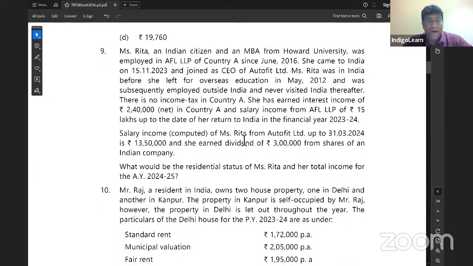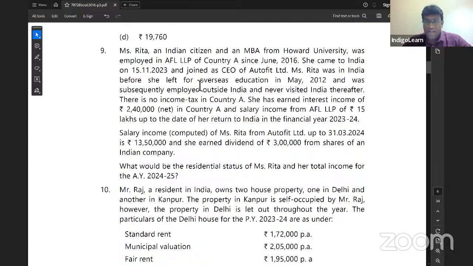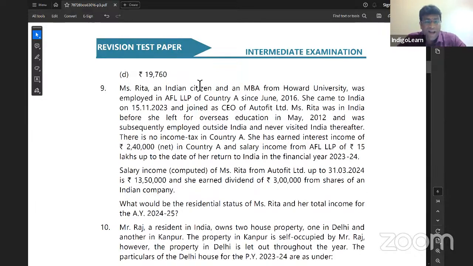Now let me proceed to discussion about the practical based questions other than MCQs, my dear friends. Miss Rita, an Indian citizen and an MBA from Howard University, was employed in AFL LLP of country A since June 2016. She came to India on 15/11/2023 and joined as the CEO of AutoFit Limited. Rita was in India before she left overseas for education in May 2012 and was subsequently employed outside India. So after 2012, she is never in India. She came to India only on 15 November.